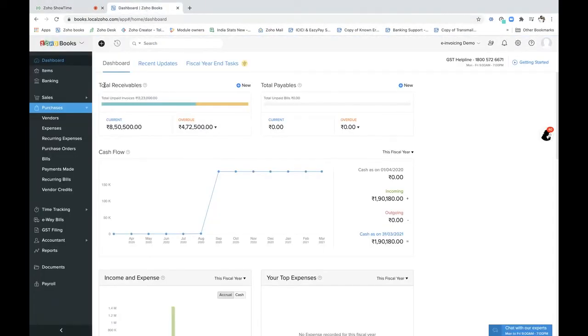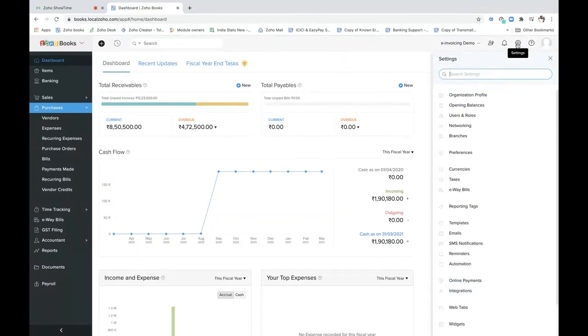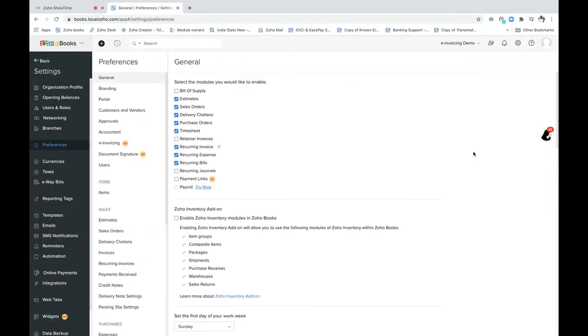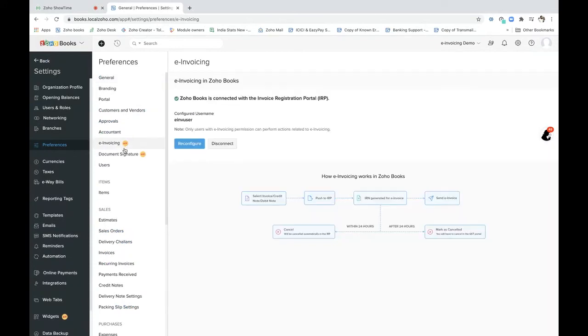All right, so this would be your dashboard of Zoho Books, and you will navigate to the settings and click on preferences. You would find this e-invoicing tab here. Currently I have connected my Zoho Books to the IRP portal, and hence it is showing yes, it is already connected. If it is not connected, I will get an option of connect now. If I click on connect now, I need to just give in the credentials, the username and the password.